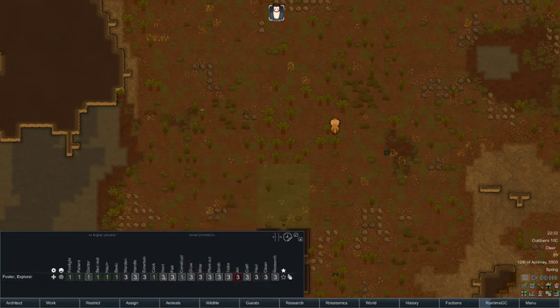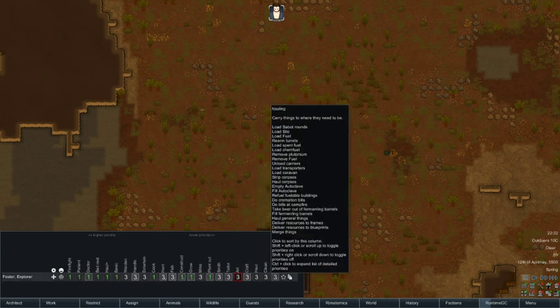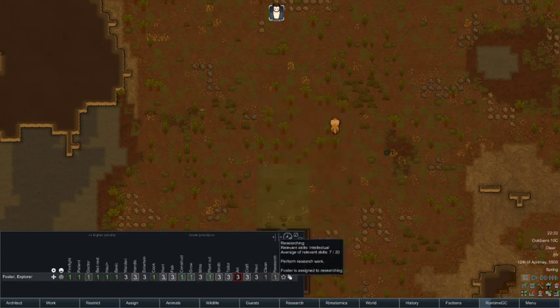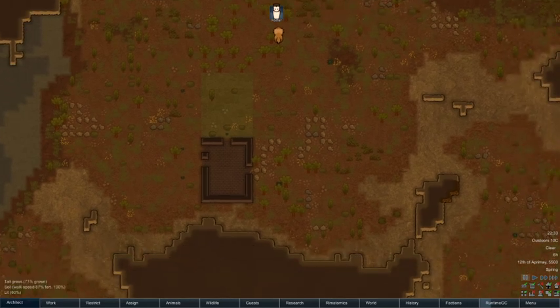Construction is very important. We want things to be constructed. Growing is the absolute most important thing that we need to do right now. Growing on plant cut. Mining, again, I can manage that directly. Smithing, tailoring, all that sort of thing, I can manage that later. Cleaning is quite important, and we'll set research to one as well. We're going to use that very importantly later on. So he is probably going to go directly to,